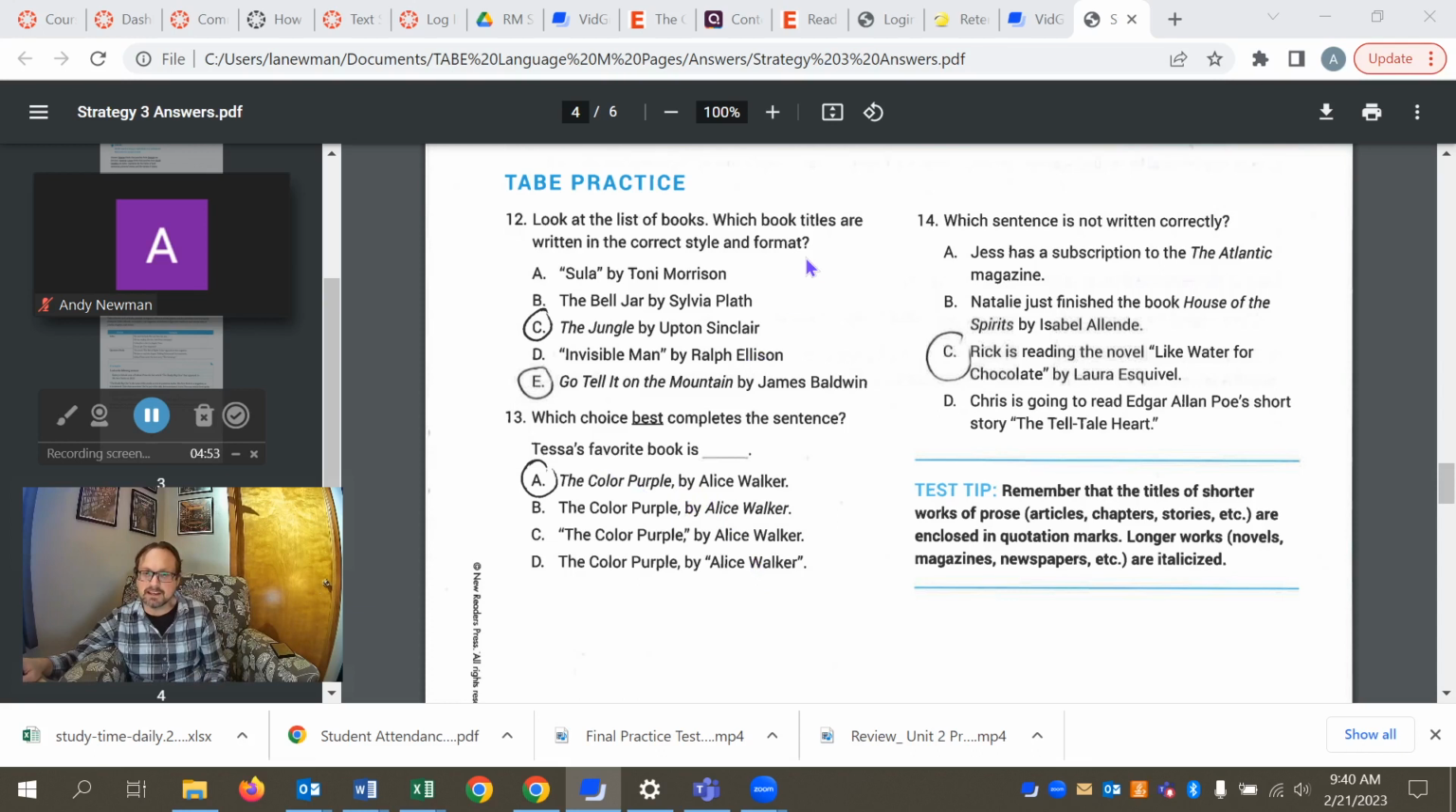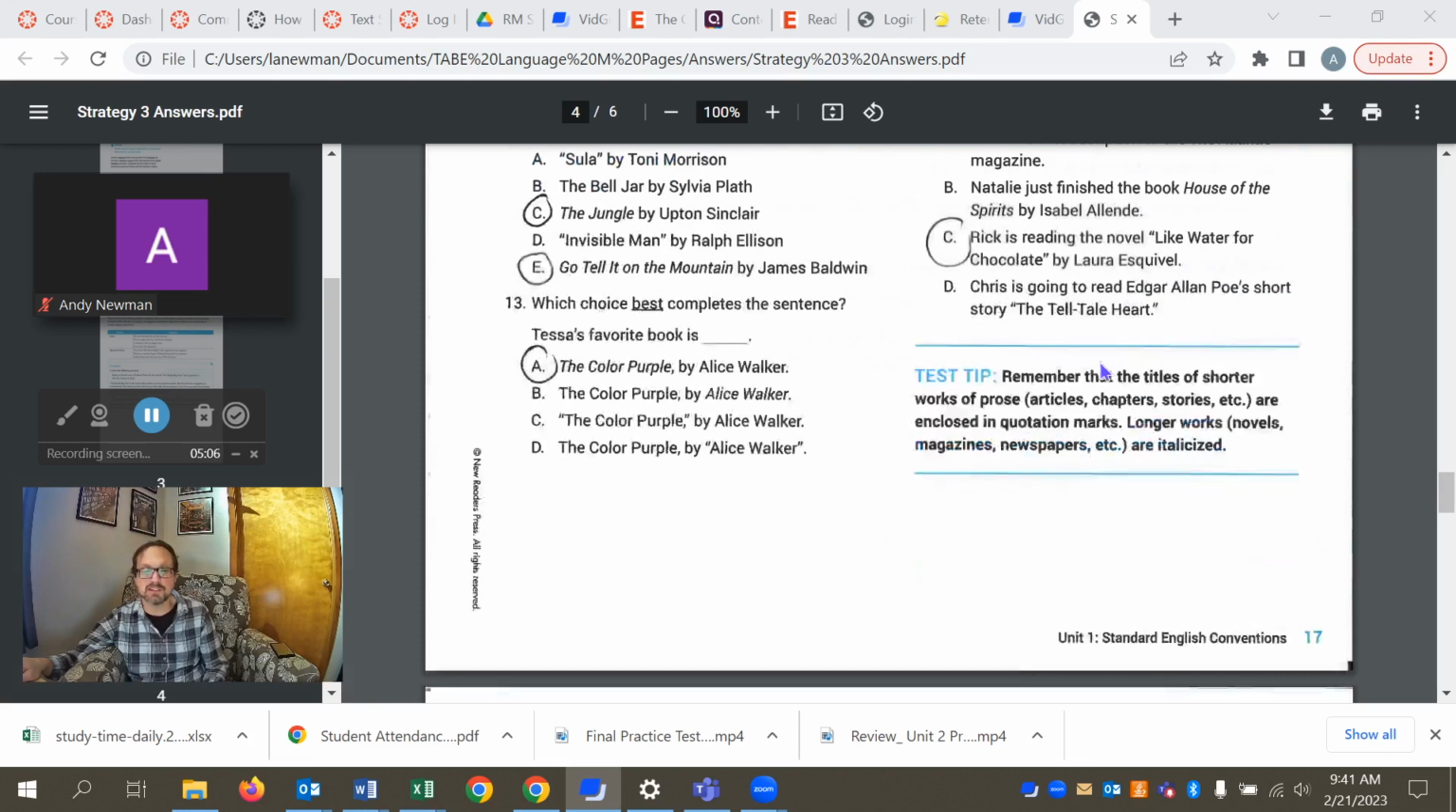And in 14, we're looking for the one that's written incorrectly. So it's C. Rick is reading the novel Like Water for Chocolate. This should be in italics. It's a long work. It's a novel. If it were a short story, quotation marks would work.